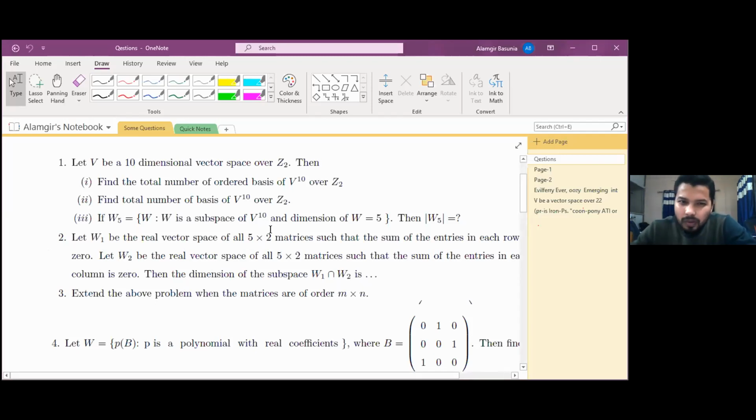Is the question clear to all? W1 is the real vector space of all 5x2 matrices such that the sum of the entries in each row is 0, and W2 is the real vector space of all 5x2 matrices such that the sum of the entries of each column is 0. Then find the dimension of the subspace W1 intersection W2.